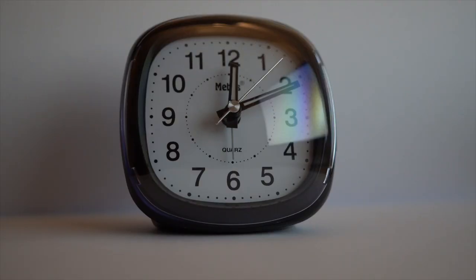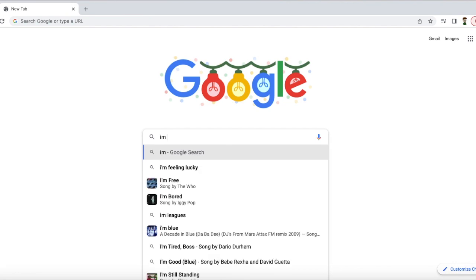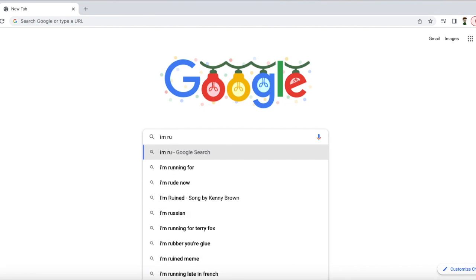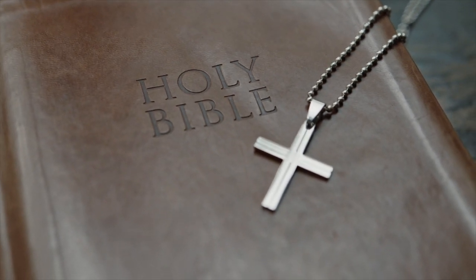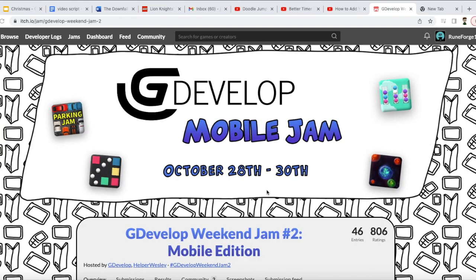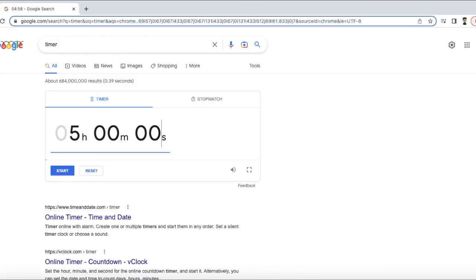I made an idea for a game and had no time to make it. My weekend was rushed. I had no time to work on it on Friday or Saturday, where I was only able to work on it for an hour and a half, and I could only put in about 3 hours on Sunday because I had church in the morning, and at 12 the jam ended. So I had roughly 5 hours to create the jam game. I didn't have much hope that I would be able to make it in time.